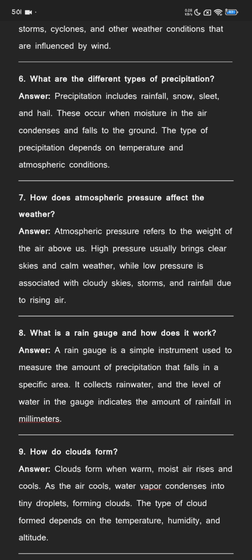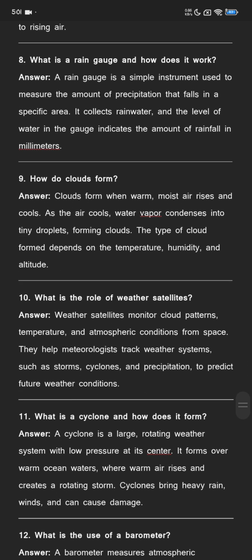What is a rain gauge and how does it work? A rain gauge is a simple instrument used to measure the amount of precipitation that falls in a specific area. It collects rainwater. The level of water in the gauge indicates the amount of rainfall in millimeters.